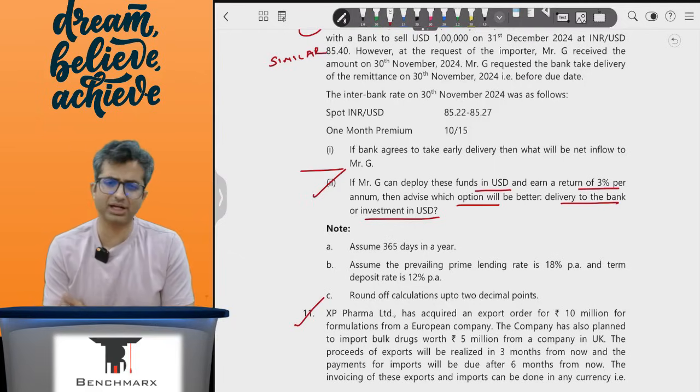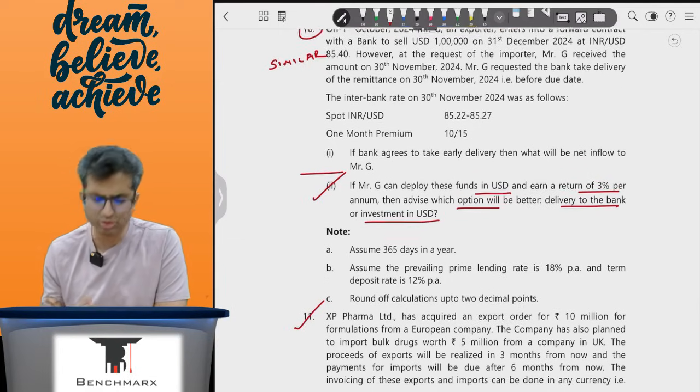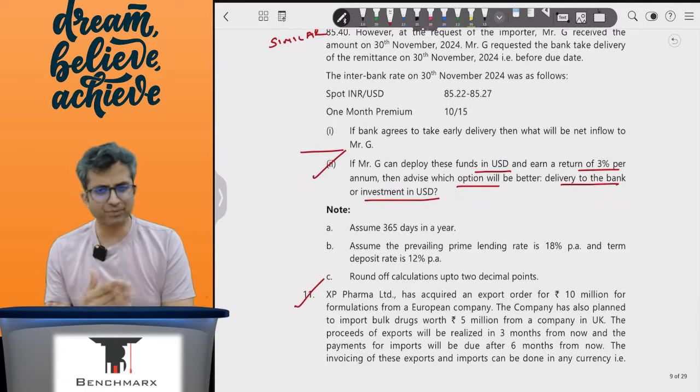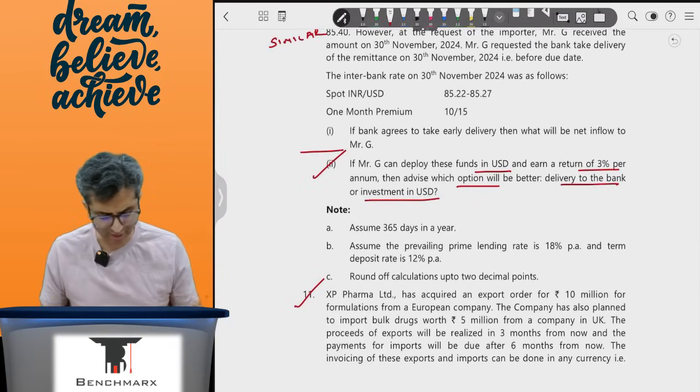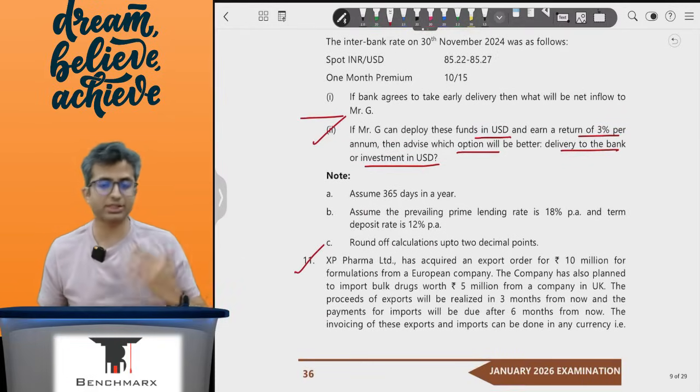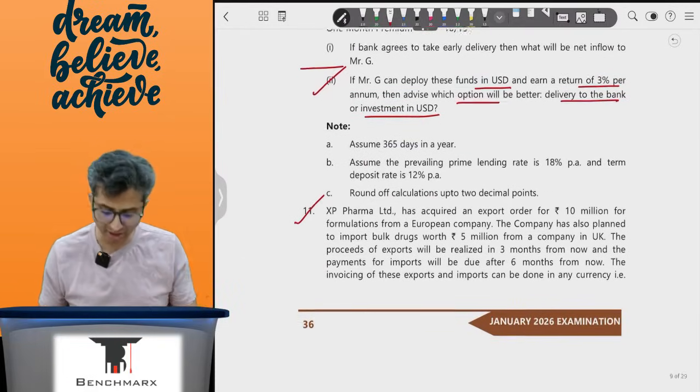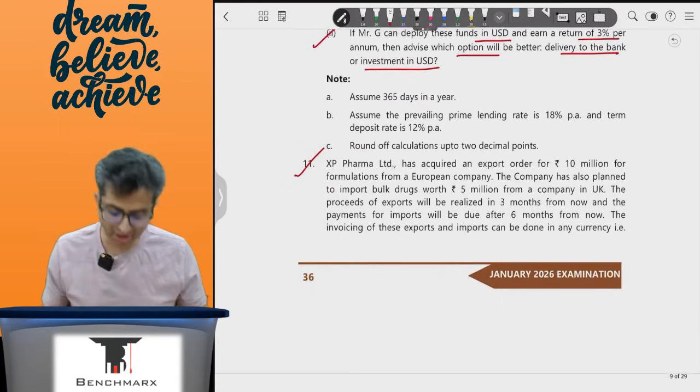So this may be an additional point, but it is kind of a continuation of question 10. Point 2 might have a bit of a difference, but other than that, all the other questions are based on something that you would have kind of done. Now look at question number 11.